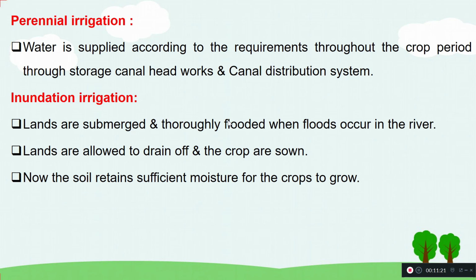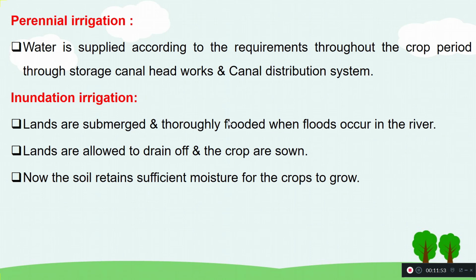Either during floods, whatever water is spread out, you can use that water, or during rain, whatever water is stored in our land, we will be using that water. Whatever water is required will be stored, and the other water which is not required will flow out. Once the land is filled with water, the water that is not required will flow out, and based on that, the water will be stored.